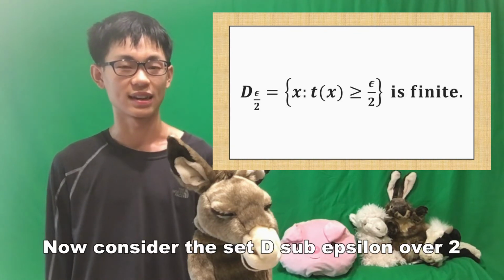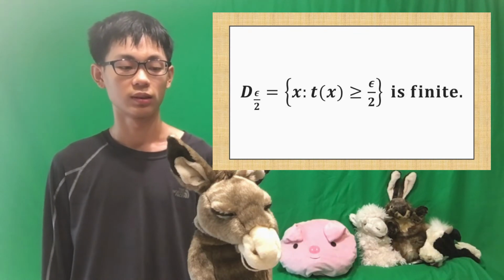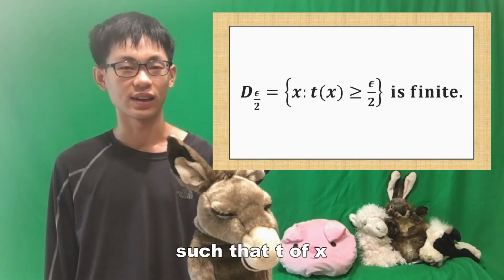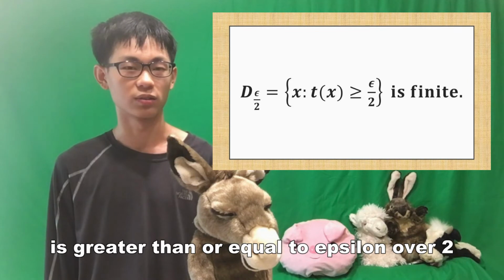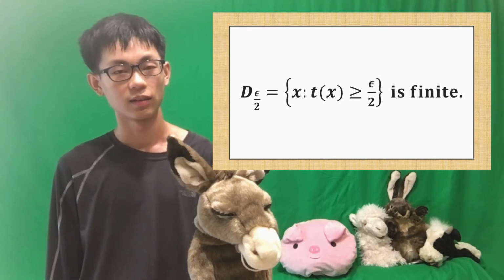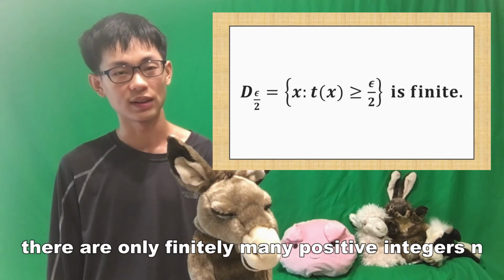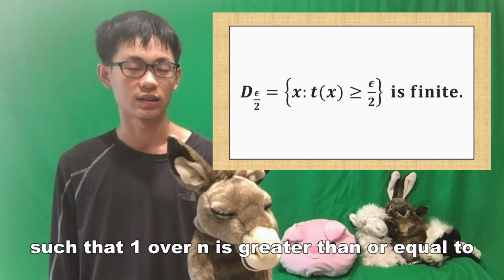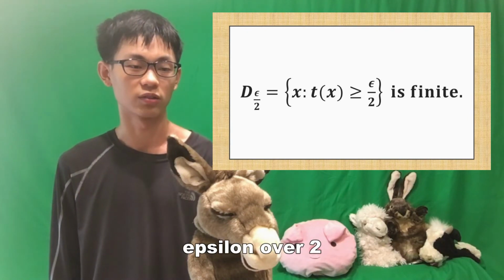Now consider the set d sub epsilon over 2 equals the set of x such that t of x is greater than or equal to epsilon over 2. This set is finite because there are only finitely many positive integers n such that 1 over n is greater than or equal to epsilon over 2.